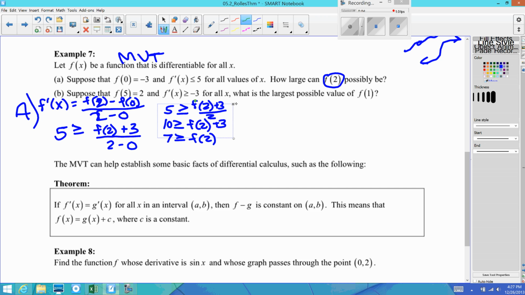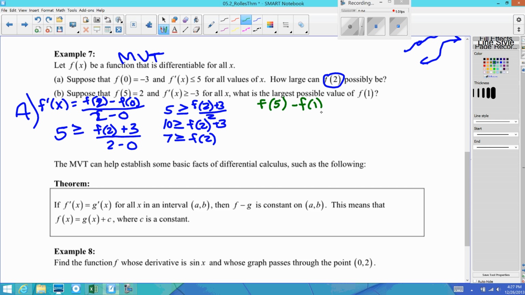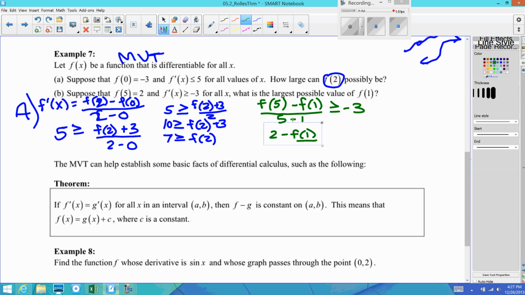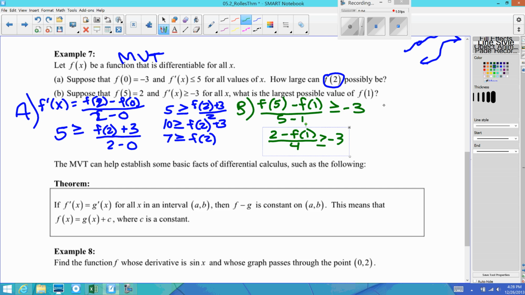Using that same kind of idea, f prime of x has to be greater than or equal to negative 3. So then that average rate of change, f of 5 minus f of 1 over 4, has to also be greater than or equal to negative 3. All right, so f of 5 is 2. f of 1, we don't know. We're trying to figure that out. And this is part B, by the way. So then 2 minus f of 1 is greater than or equal to negative 12.